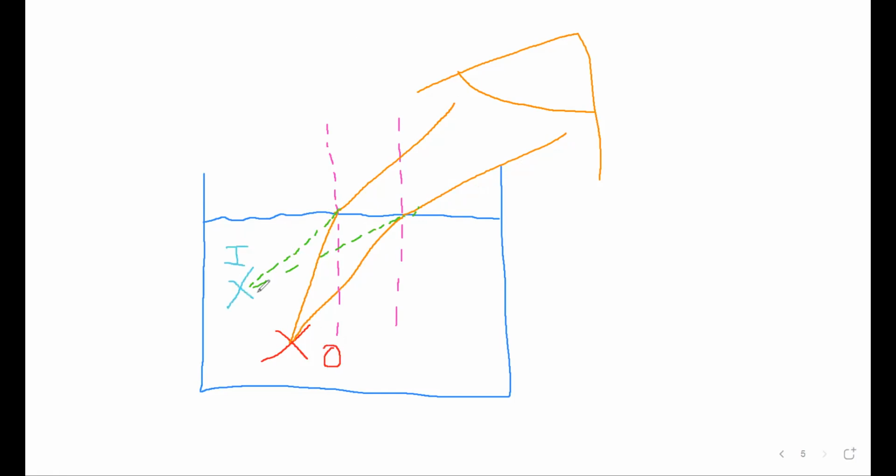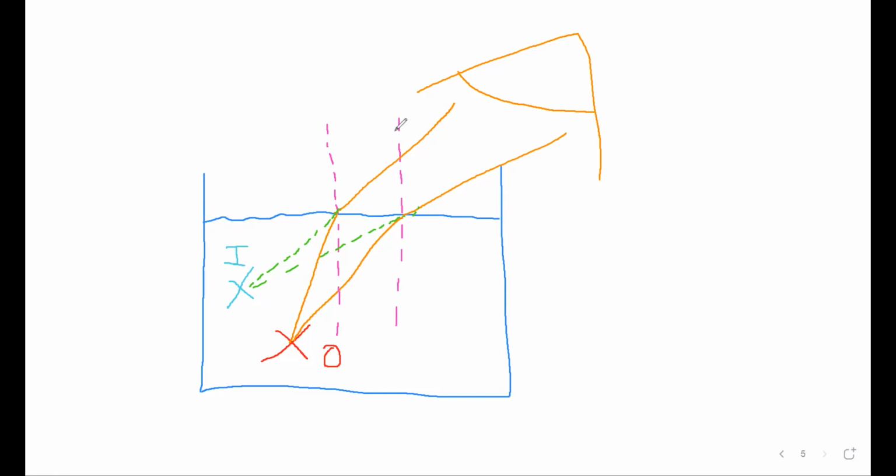This is the real object. This is where the image will be. The image will always be much more shallow than your object, guys. Very, very important. If you drew your image to be deeper than your object, I'm so sorry, my friends, you are wrong. Okay, very, very important. Your light rays should create an image that is more shallow than the object itself.